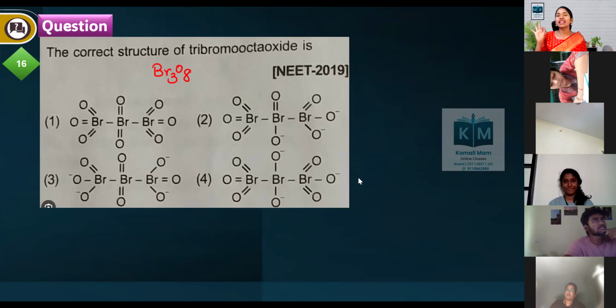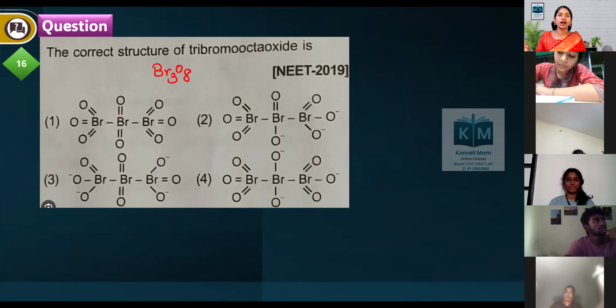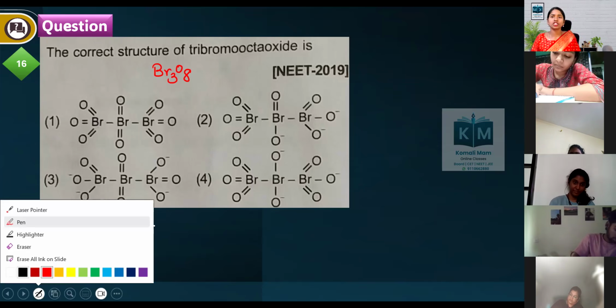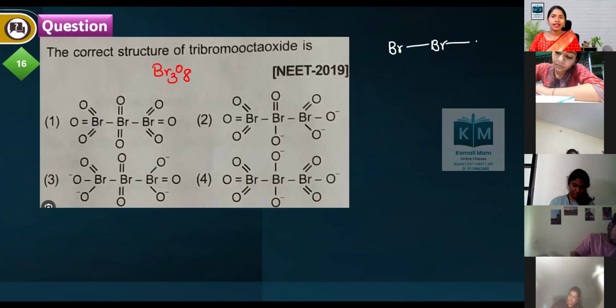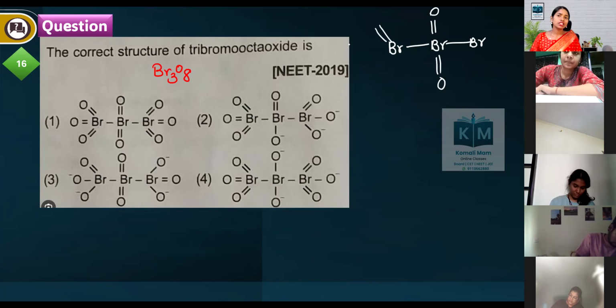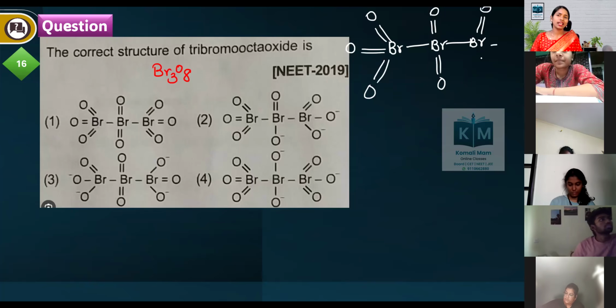61% of the students gave exactly the right answer. Keep it up. Option 1 is the correct answer. See, Br3O8, most important structure. 3 Brs will be like this, and total 8 oxygens. 2 at the center, 3 oxygens, 1 terminal, and 3 oxygens, another terminal.